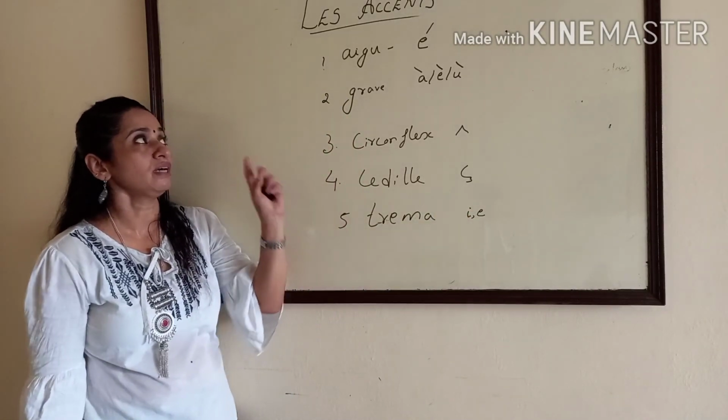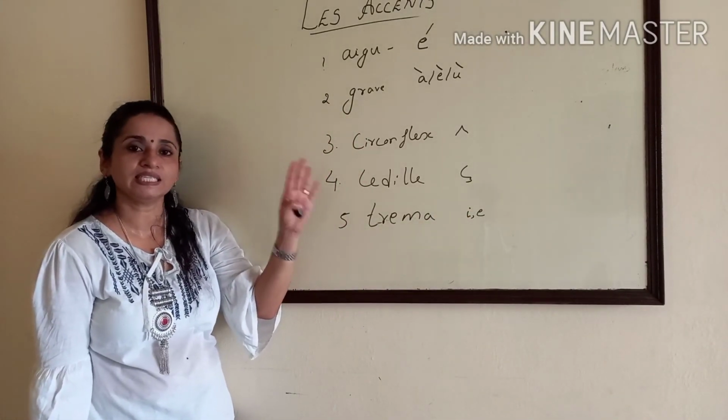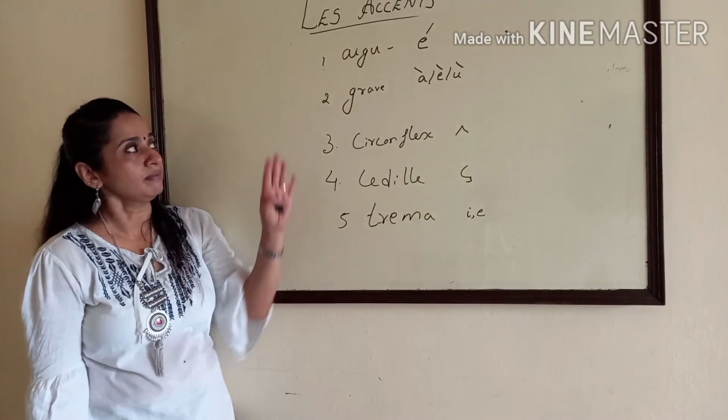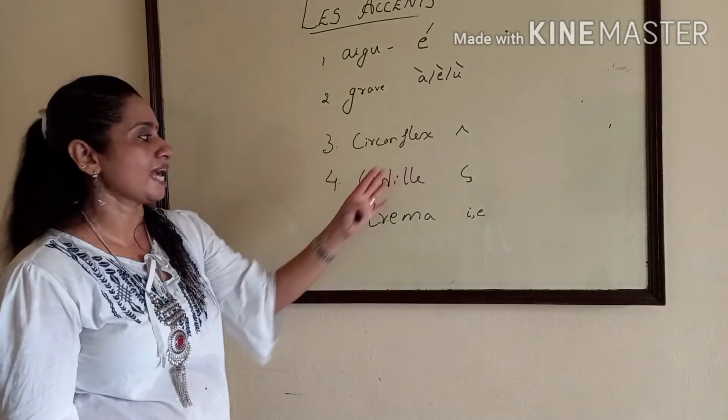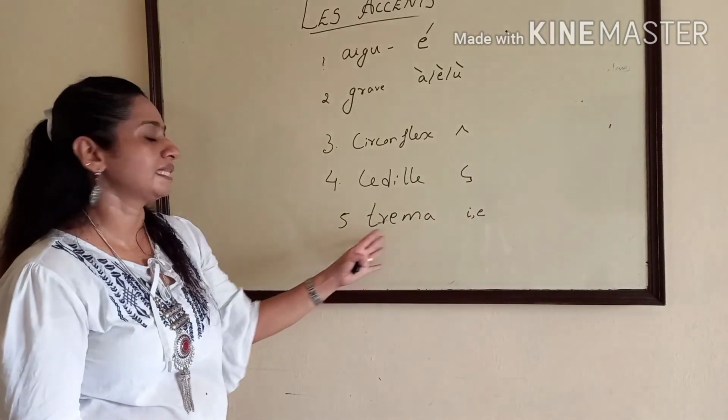So that's about the accents in French. Clear? Accent aigu, accent grave, circumflex accent, cédille and tréma.